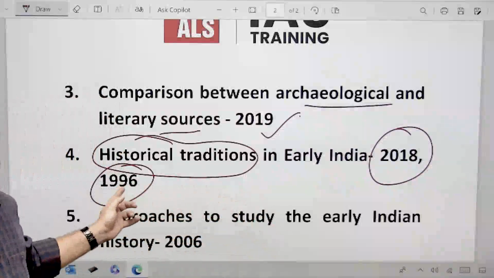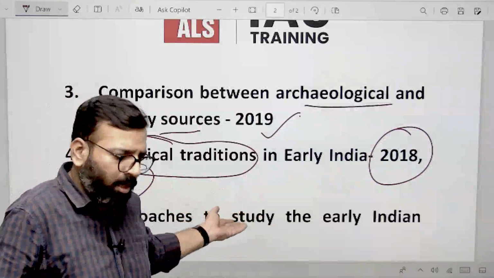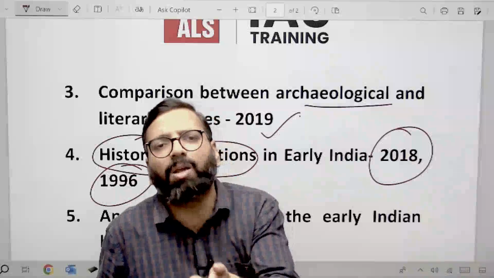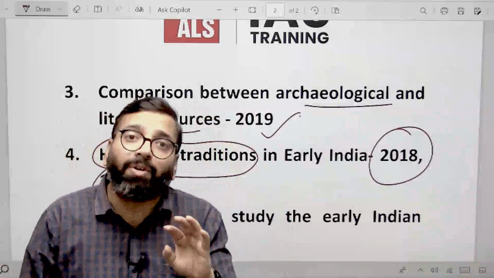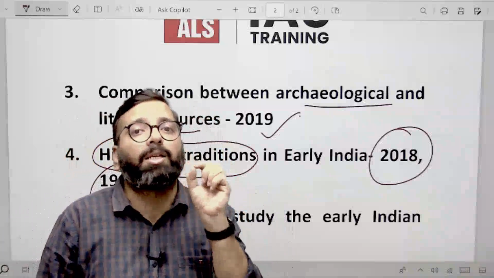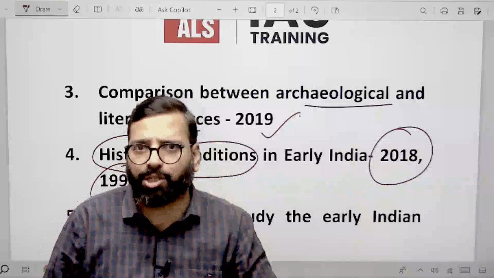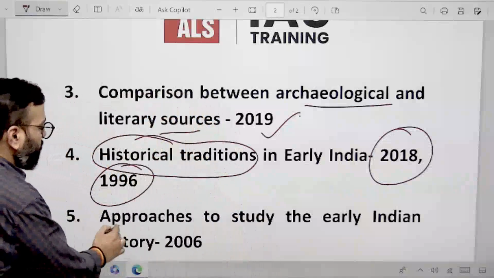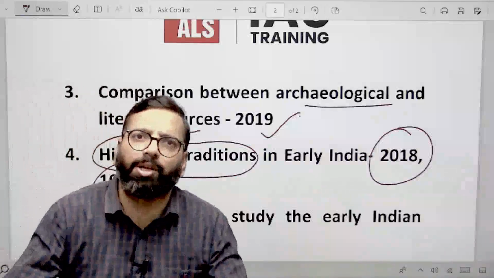Very important section. And this is not given in your syllabus. Historical tradition, you won't find it specifically mentioned in your syllabus. But yes, we need to study it because PYQ में पूछा गया है, and there is high probability that we can again expect a question from historical tradition. Understand? And the last section is the different approaches to study early Indian history.